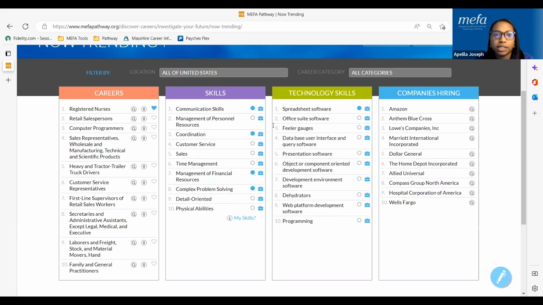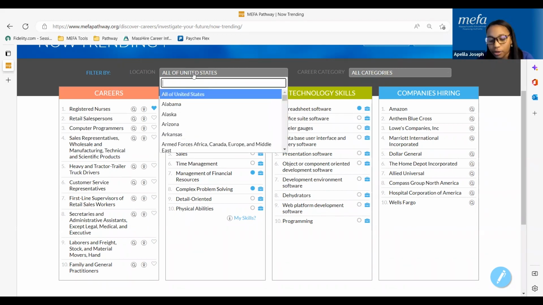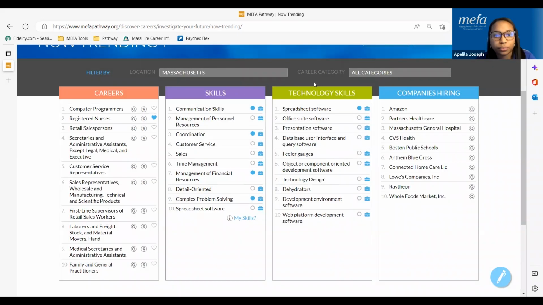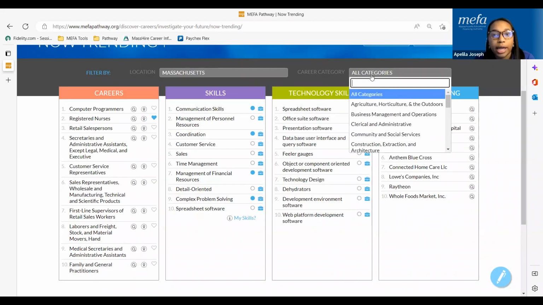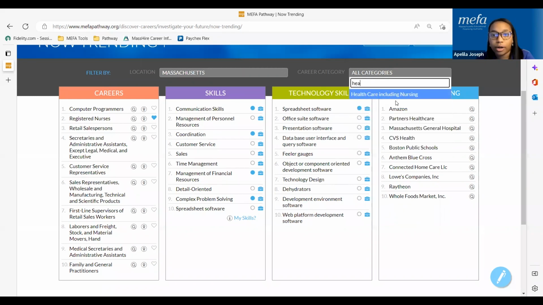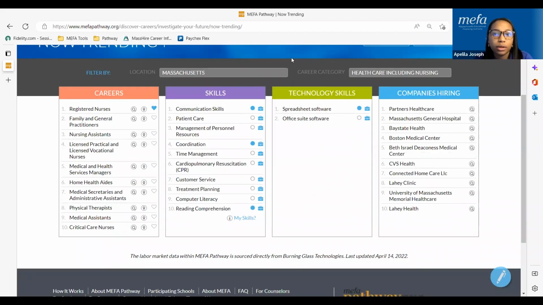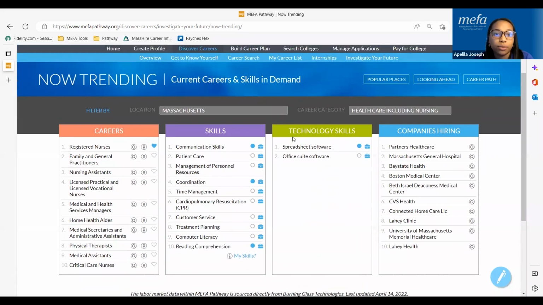What makes Now Trending especially cool is students can select a specific location in the country. So maybe they want to stay in Massachusetts. They can also click a particular career category. So maybe they are interested in the healthcare industry. What it will do is show students a list of the top 10 careers, the top skills, the top technology skills, as well as the top companies that are hiring.